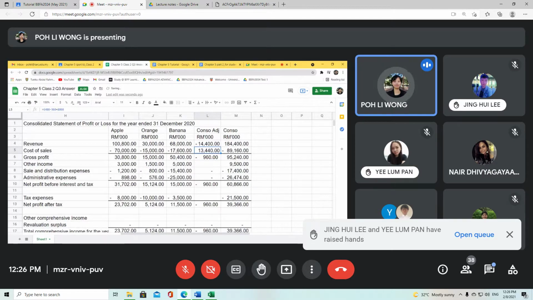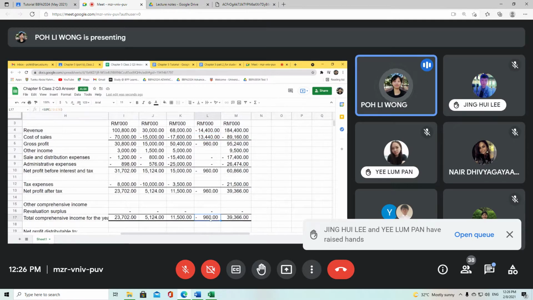That is the consolidation elimination. As you can see here, in my statement of profit or loss, currently it is still reflecting the 960,000 adjustment, which is the one and only adjustment relating to unrealized profit earned by Orange. So any intra-group sales and purchases will just be eliminated like that.